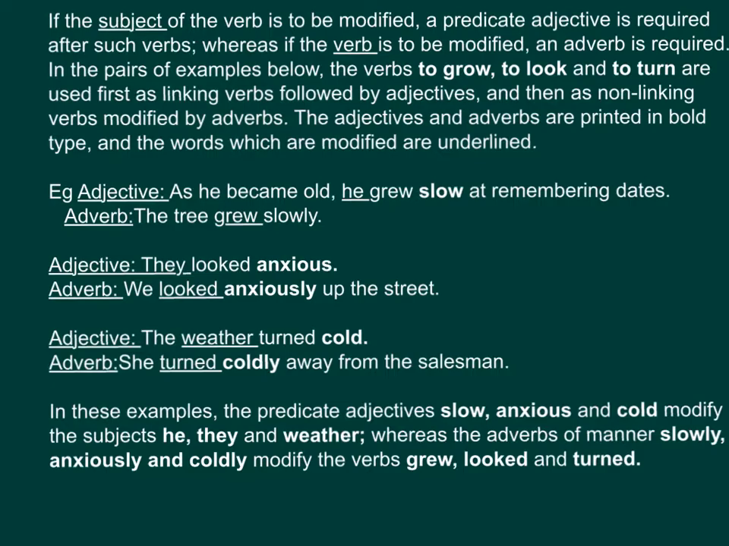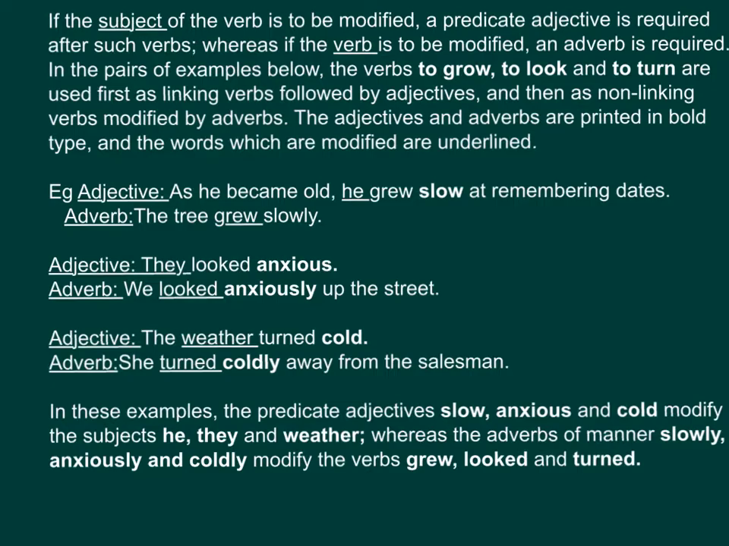In the pairs of examples below, the verbs to grow, to look, and to turn are used first as linking verbs followed by adjectives, and then as non-linking verbs modified by adverbs. The adjectives and adverbs are printed in bold type, and the words which are modified are underlined. For example, adjective: As he became old, he grew slow at remembering dates. Adverb: The tree grew slowly.